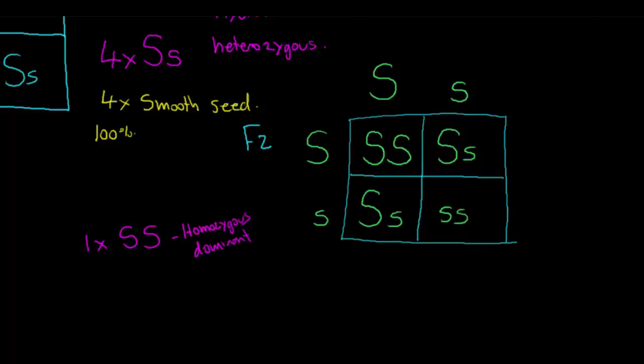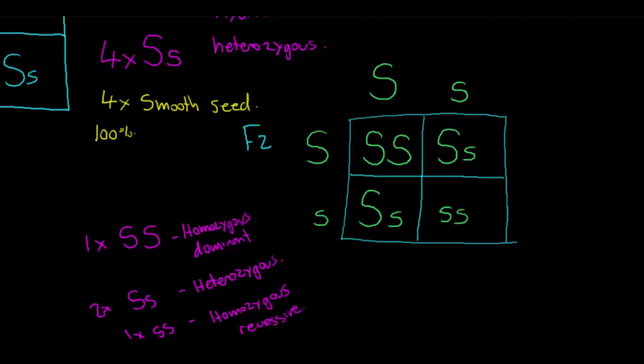We have two capital S, small s, so two heterozygous. And finally, we have one small s, small s.